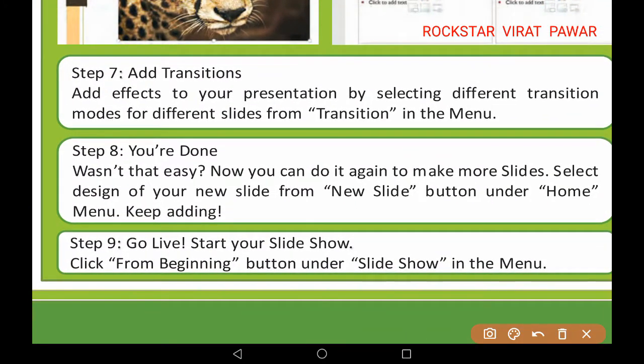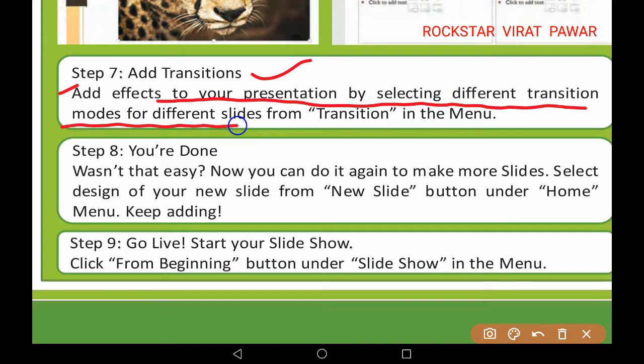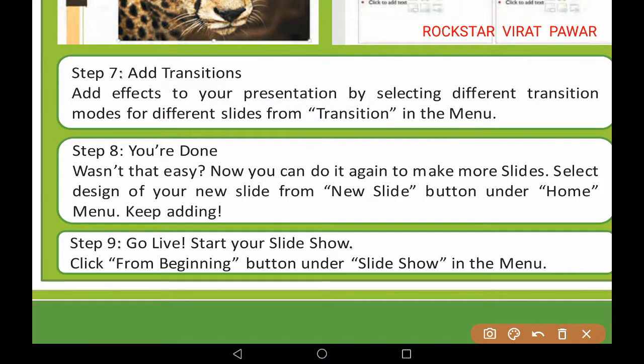Now the next one is step 7. What is step 7? It is add transition. Add effects to your presentation by selecting different transition modes for different slides from transition in the menu. The next one is step 8. Step 8 is given as you are done. Wasn't that easy?